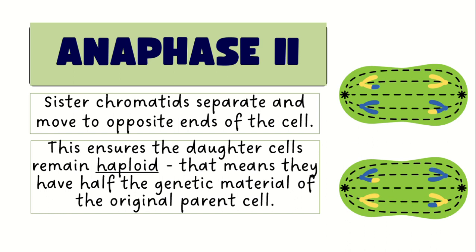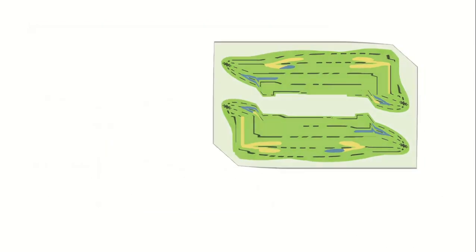This means that they have half of the genetic material from the original parent cell. So the daughter cells have half of the genetic material from your father and your mother.